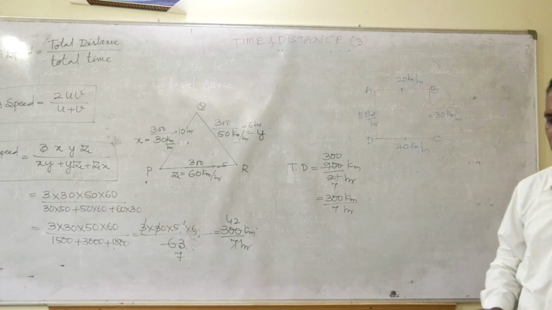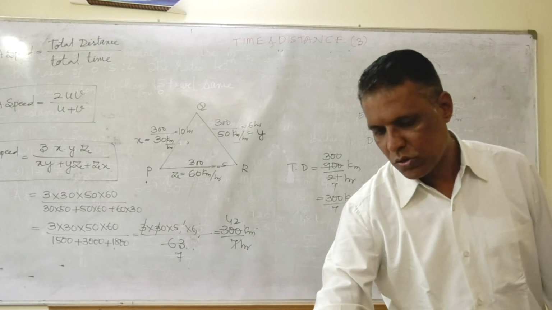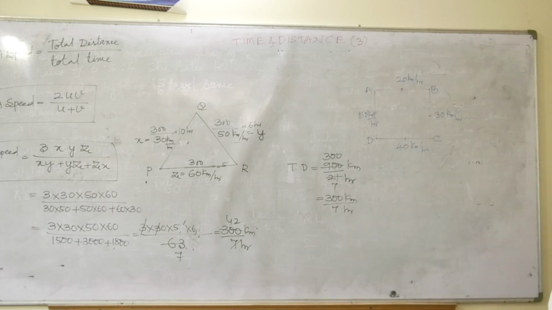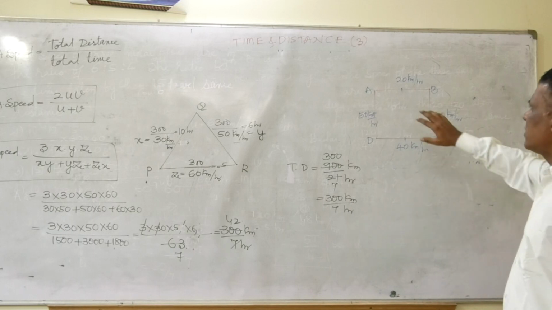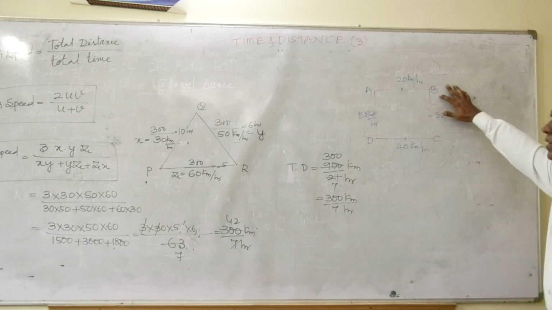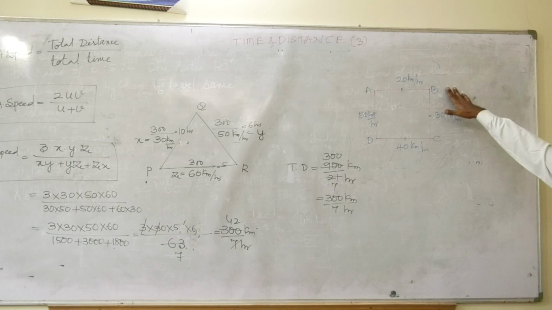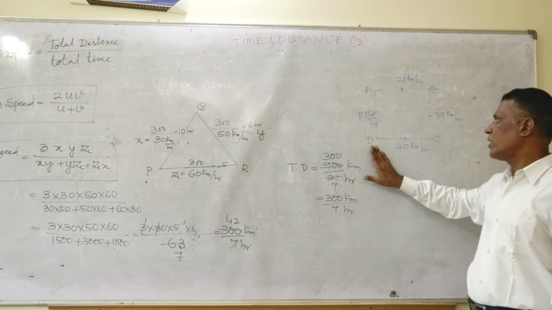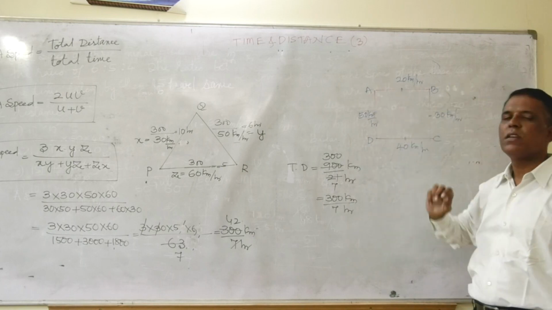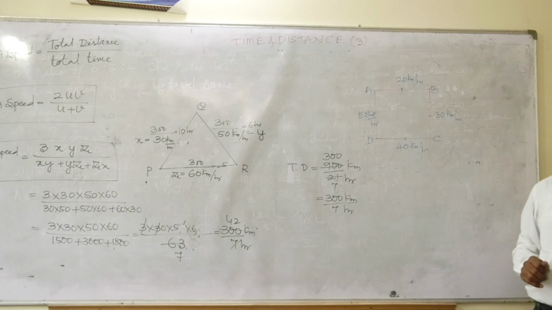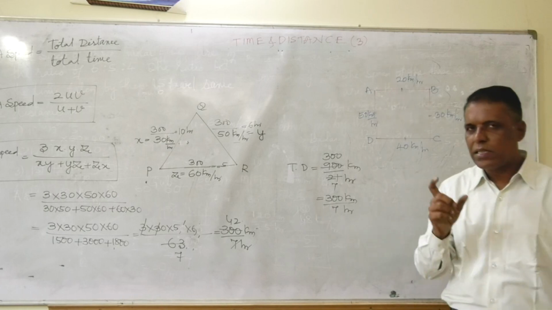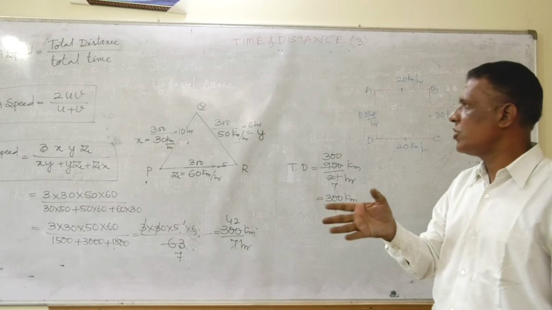I'll articulate the question. A perfect square ground is covered by a person who started from A. He has covered the distance A to B with 20 km per hour, B to C with 30 km per hour, C to D with 40 km per hour, and D to A with 50 km per hour. Then what is his average speed in the overall journey?